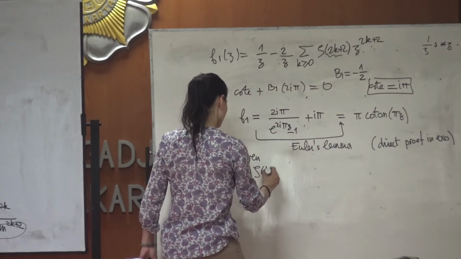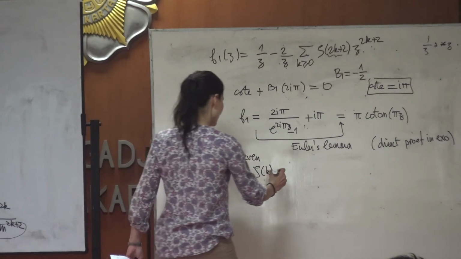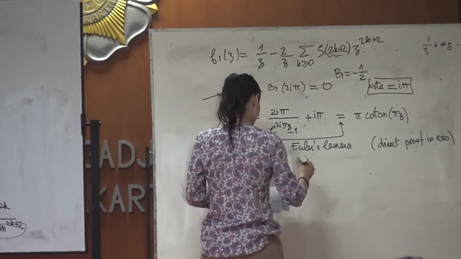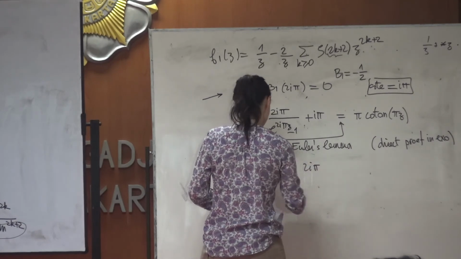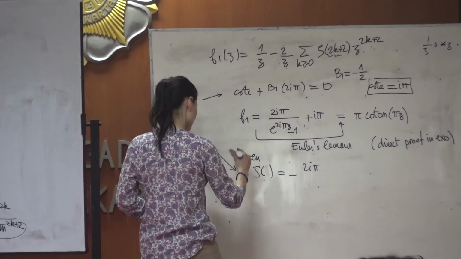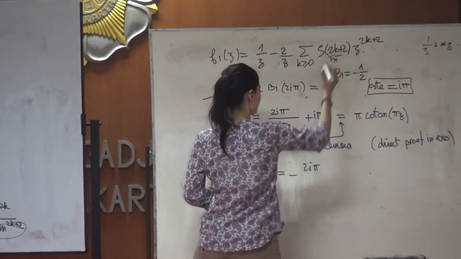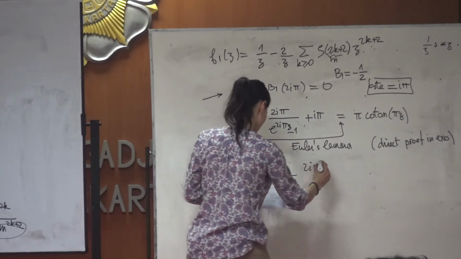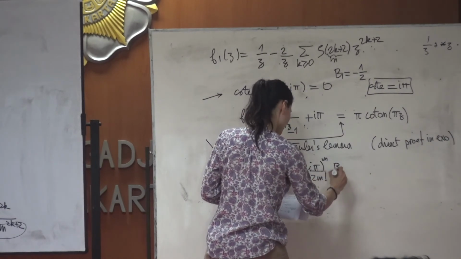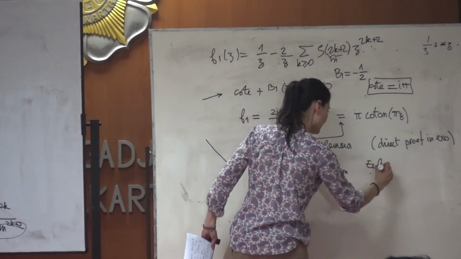You get zeta(k) equal to what we wanted. Maybe I can write it again, and I will write m instead of k. This is the Euler formula I told you.